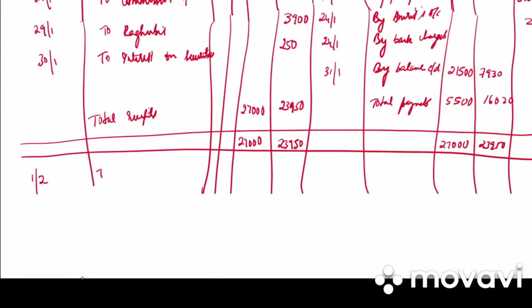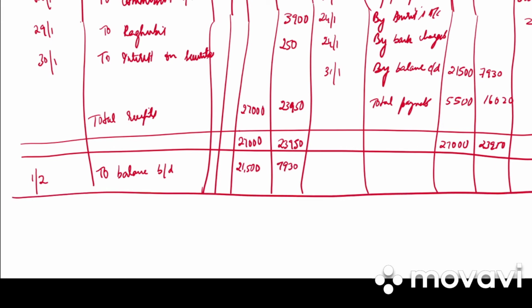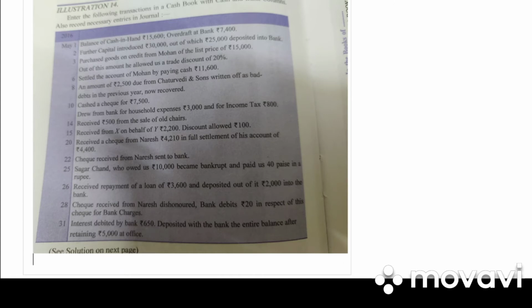On 1st February, we bring down the balance. To balance brought down 21,500 and 7,930. Clear? Next, let's go on to illustration 14.